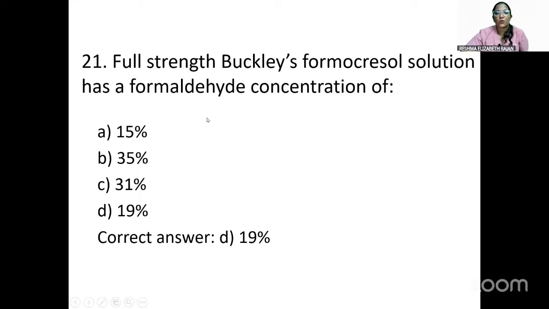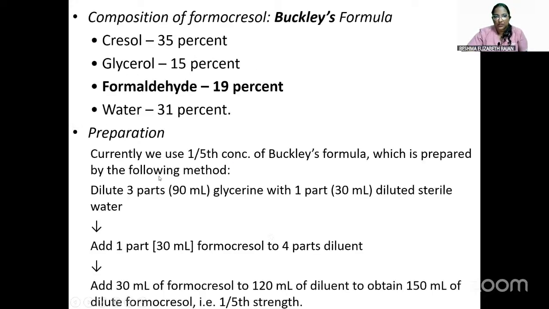If you answer without reading the question carefully, you'll answer 35%, because that is what we remember most about the composition of Buckley's formocresol. But here they have asked about formaldehyde. So the answer will be 19%.